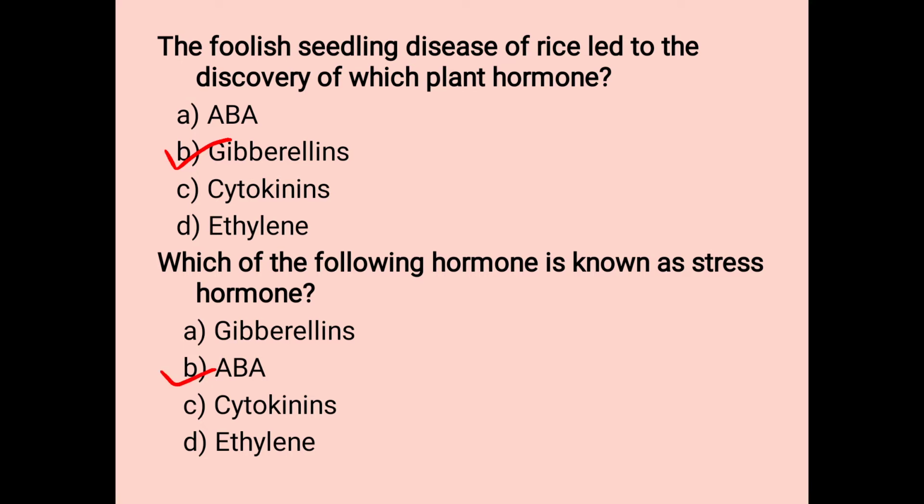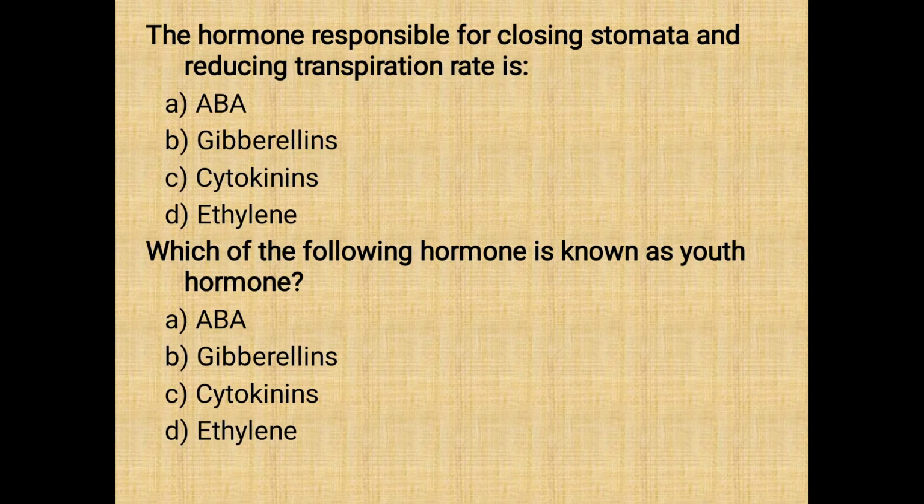ABA or the abscisic acid is known as the stress hormone. The plant synthesizes this stress hormone when they face any kind of stress such as the stress of water. Next question is the hormone which is responsible for closing the stomata and reducing transpiration rate is. So the hormone that is responsible for stomatal closure and reducing the rate of transpiration is abscisic acid, and that's why it is called a stress hormone.